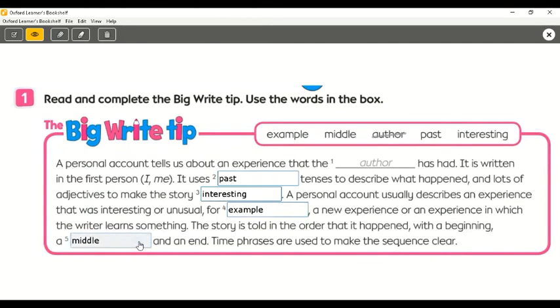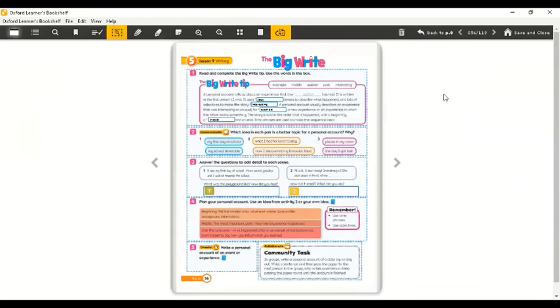So, yes, great, a middle. Time phrases are used to make the sequence clear. So we have to use past tense, a lot of adjectives, and time phrases. Okay, great job.